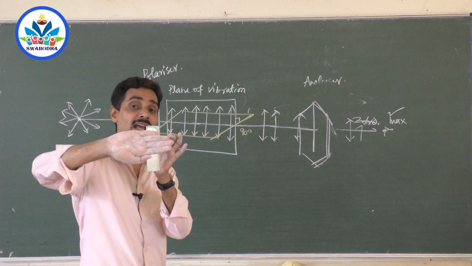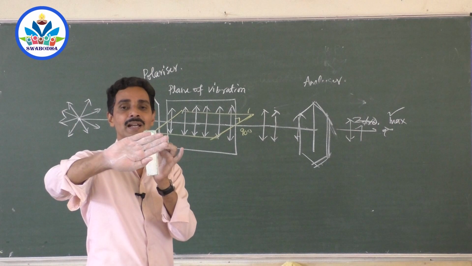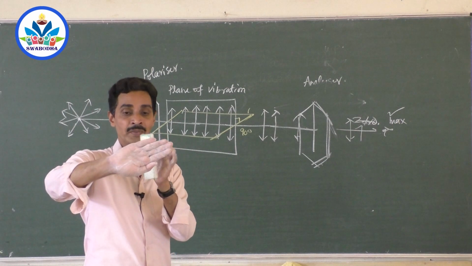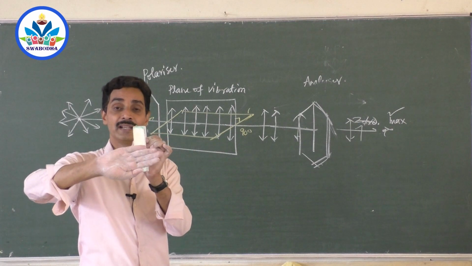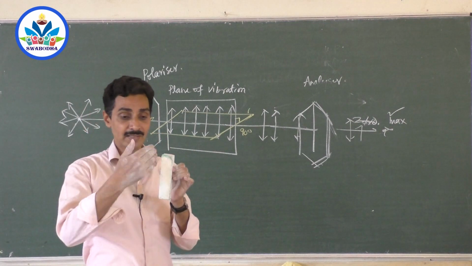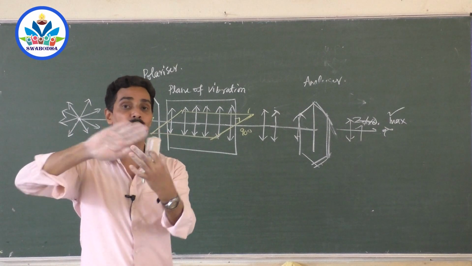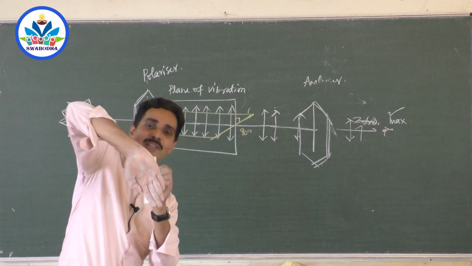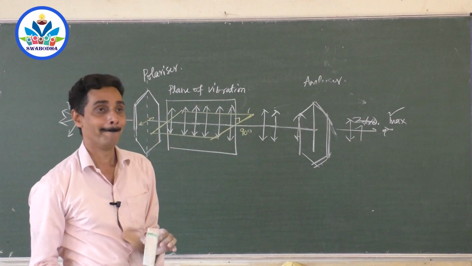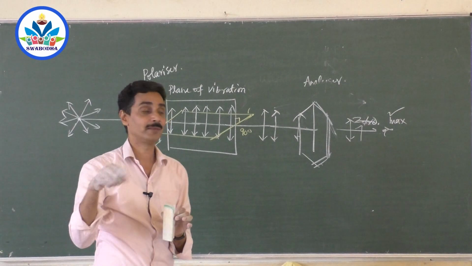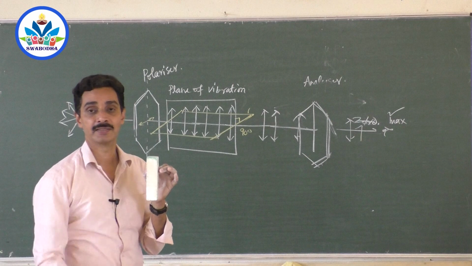You don't receive any light because the vibrations allowed by the first polarizer are blocked by the analyzer, as the axes of the two are at 90 degrees. The vibrations allowed by this are not parallel to the axis of this, but perpendicular to it, so no light comes out. Turn it once again, you will get maximum light. So when you turn the analyzer by one full rotation, you will get maximum and minimum light twice. Now this is polarized light.